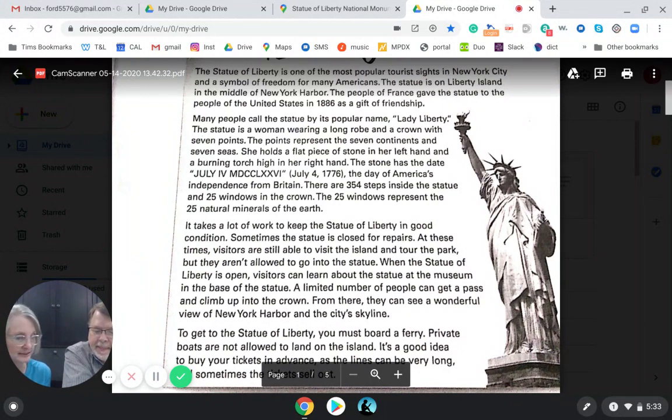It's a very generous gift. Many people call the statue by its popular name, Lady Liberty. The statue is a woman wearing a long robe and a crown with 7 points. The points represent the 7 continents.